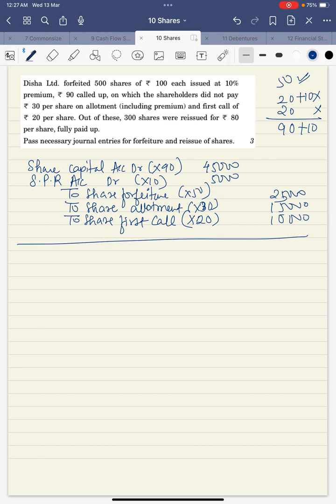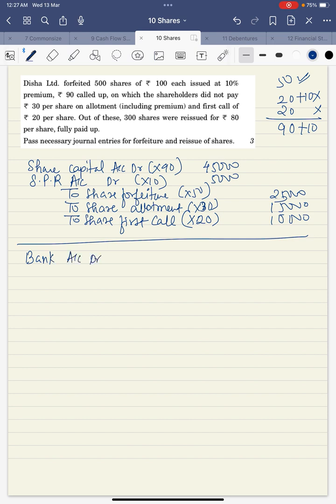Now moving towards the reissue part. Out of this, 300 shares were reissued for 80, fully paid up. Fully paid up means a 100 rupees share you're reissuing for 80, you're giving 20 rupees discount. On the shares, we can give a discount of 50. Remember this. We have given only the discount of 20. 30 rupees is saved. So let us pass the reissue entry first.